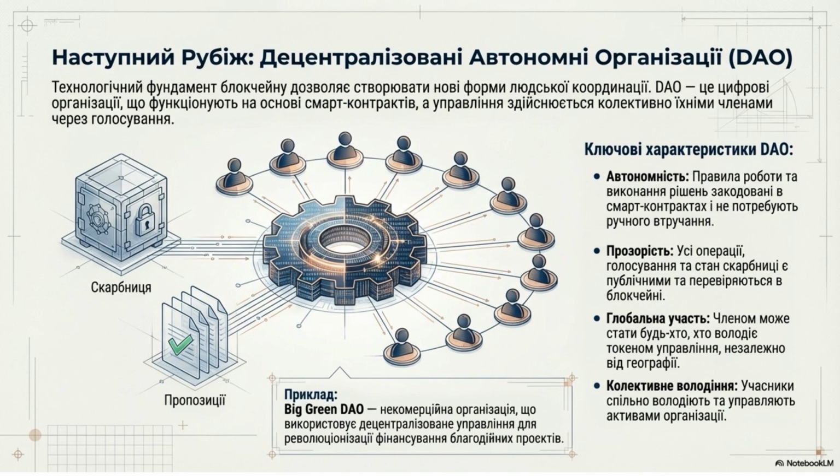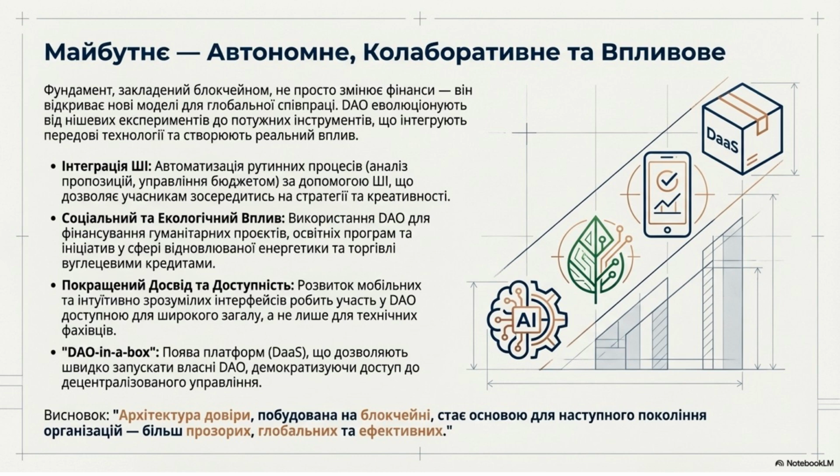DAOs are digital organizations governed collectively by members through voting on smart contracts, characterized by transparency and autonomy. The future of DAOs is autonomous, collaborative, and influential. They are moving beyond finance, experimenting with new governance models, integrating AI, and driving social and ecological impact. The architecture of trust built on blockchain forms the basis for the next generation of organizations.